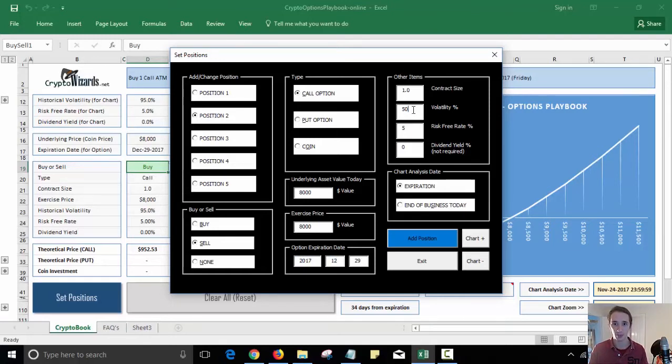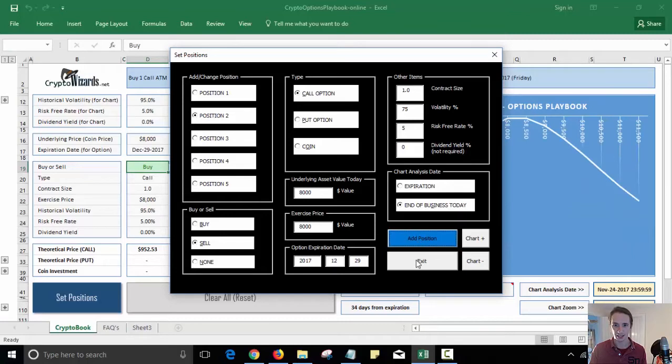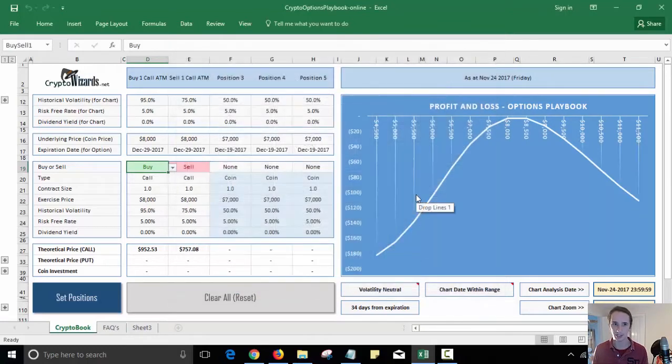Now let's assume that the volatility has actually declined. It's dropped a bit and it's gone to, say, 75%. So I'm going to add that position in. Again, look at it as of the end of today and hit exit. Now what's happened here is the volatility when I bought the option was really high. So I bought an expensive option, because when volatility is high, an option's expensive.